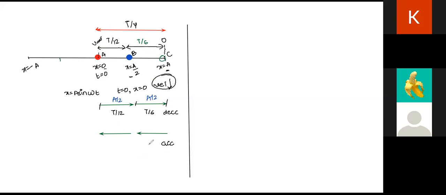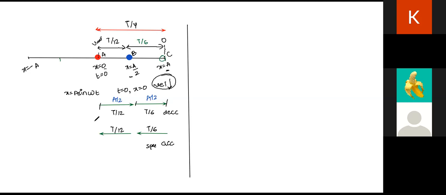So here in the return journey, the speed is less in the first half, whereas later the speed becomes higher, right? So the time taken initially is more, but later as the speed is becoming higher, the time taken is less. Of course, we know when something is moving fast, it will take less time to cover the same distance, correct?